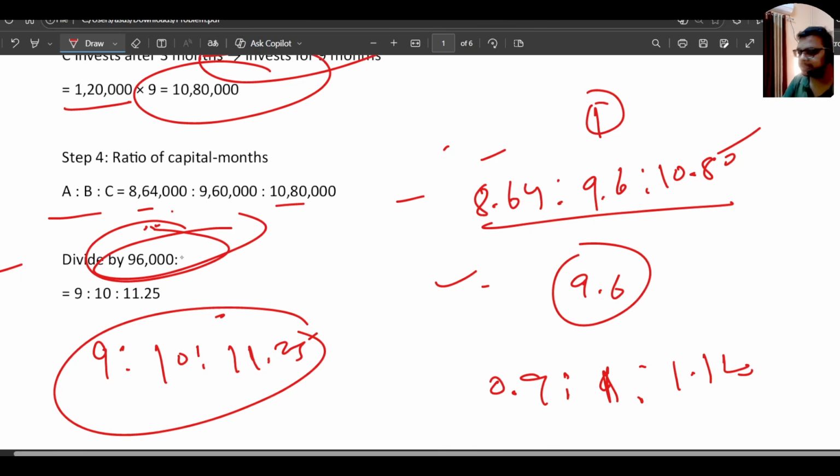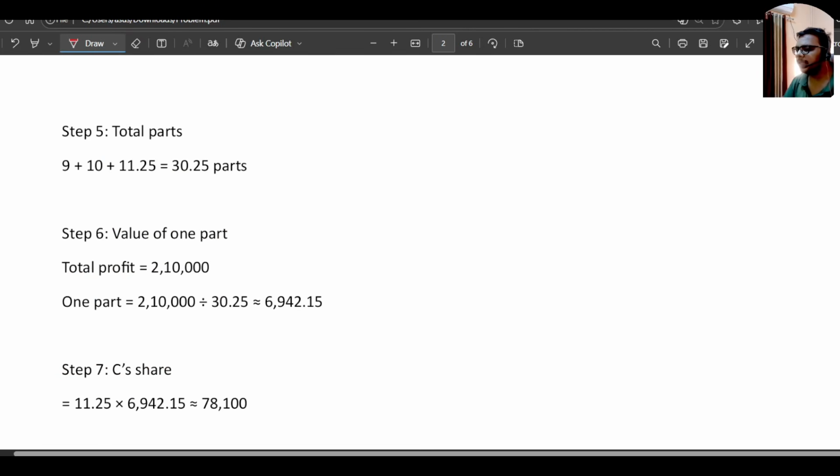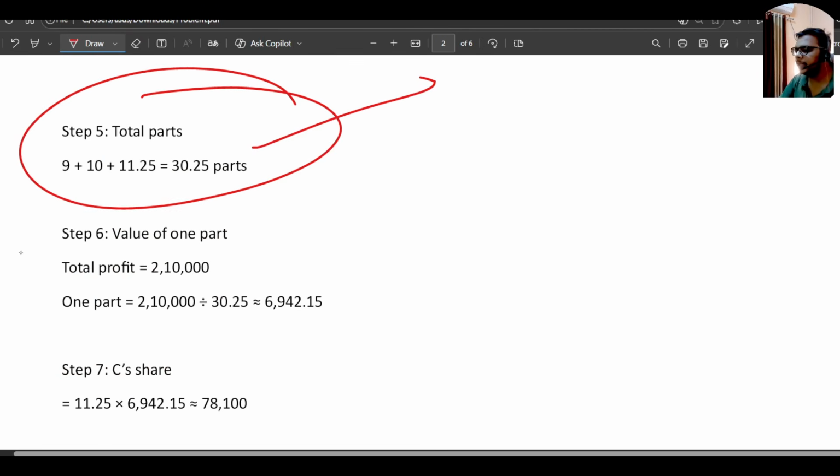Now we want to find C's share. C's share will be 11.25 parts of how much? The total share is 11.25 plus 10 plus 9, which roughly becomes 30. So 30 is the rough figure of the total parts, and the total profit is 2 lakh and 10,000, right?